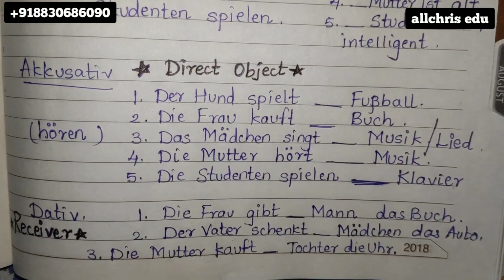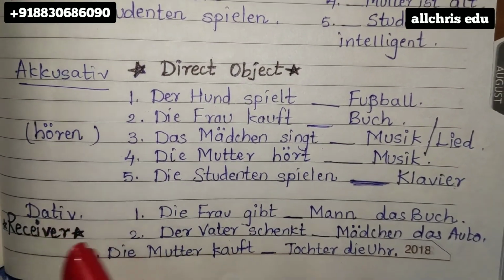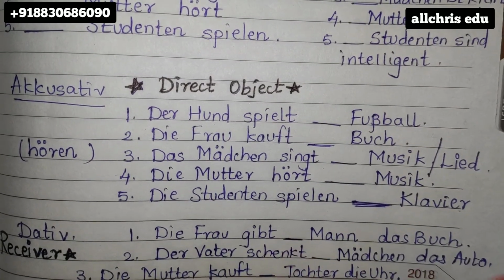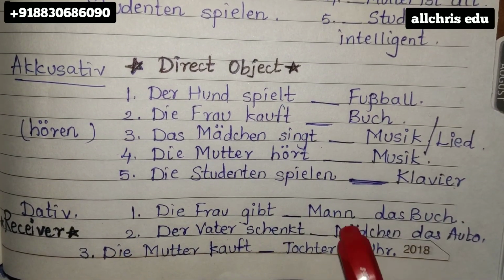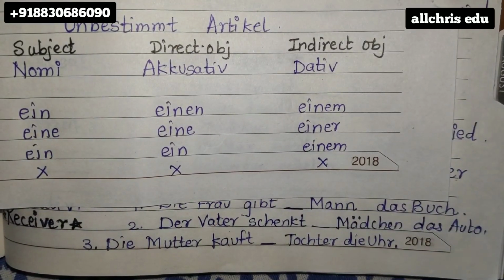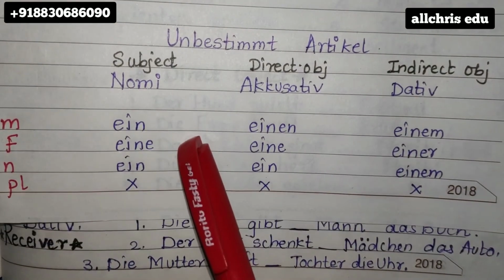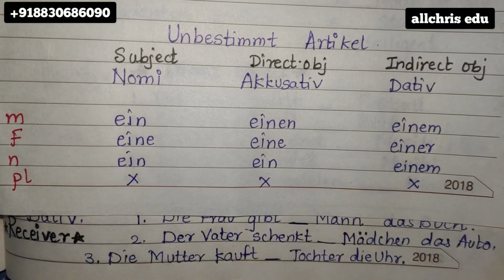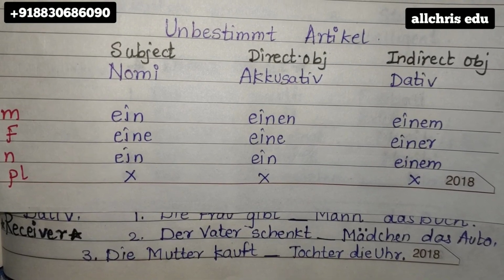And in the same manner, dative. Dative means a receiver. So these nouns where the blank is mentioned before them, these are dative. Why? Because Frau is giving man a book. So man is receiver. So according to the gender, from the dative column, mention the articles according to their gender. If it is male, einem. If it is female, einer. If it is neutral, einem. And the meaning of these article is a. I got a book. I'm calling a friend.